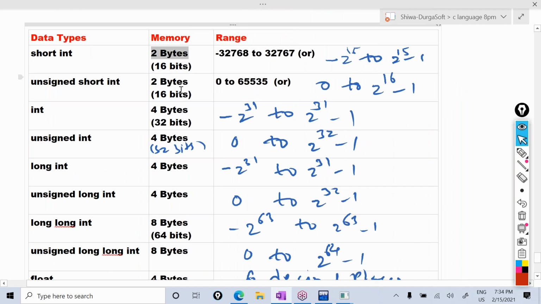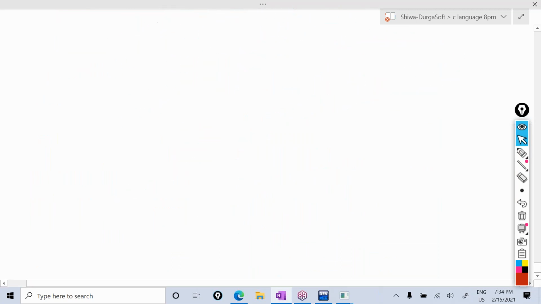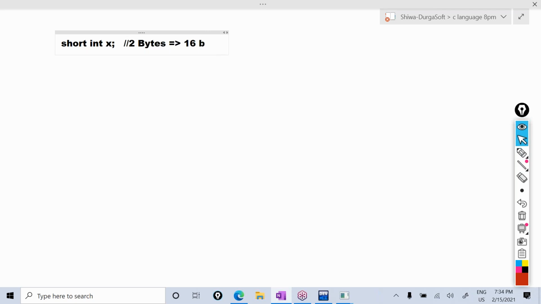2 bytes. 2 bytes means how many bits? 16 bits. Remember this. Okay. Now I am declaring a variable as a short int x. For the x, how much memory will be allocated now? 2 bytes memory. So 2 bytes means how many bits? 16 bits.